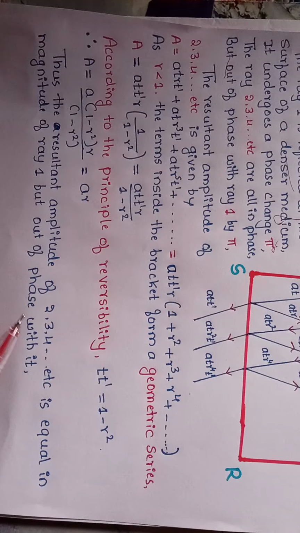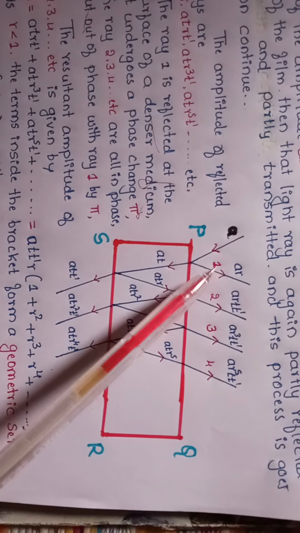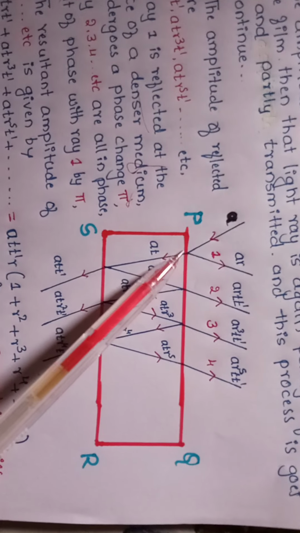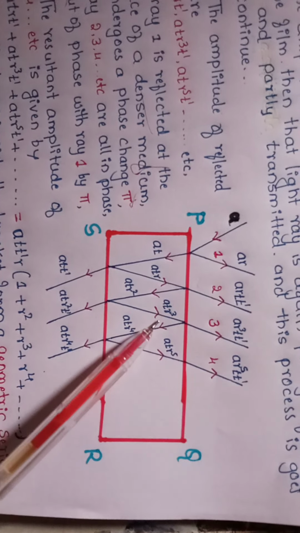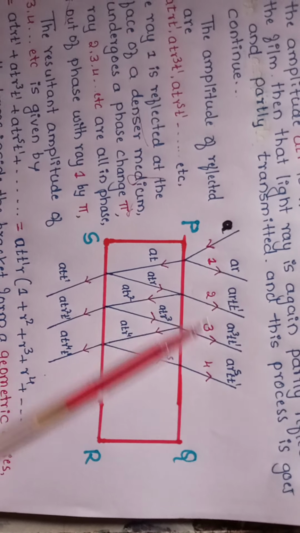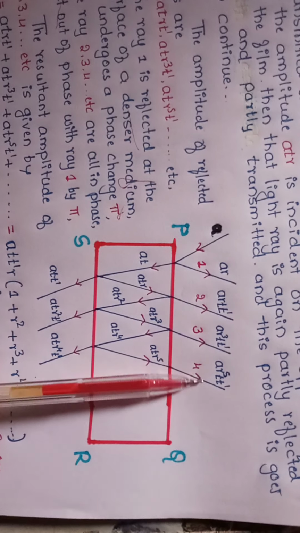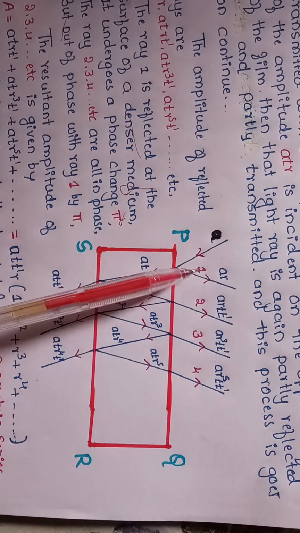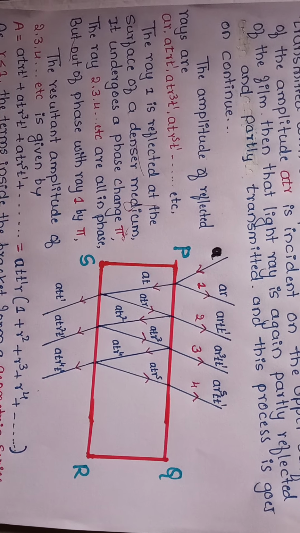The first reflection takes place at the denser medium, but 2, 3, 4 take place at the rarer medium. Hence these are in the same phase, but out of phase with the first one. This is the multiple reflection in thin films.